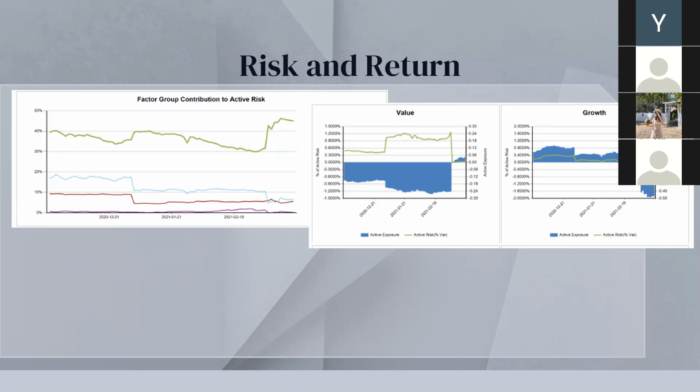And in this situation, we increase our long position in value stocks in low beta and relatively safe assets